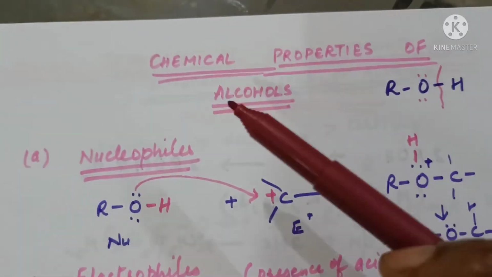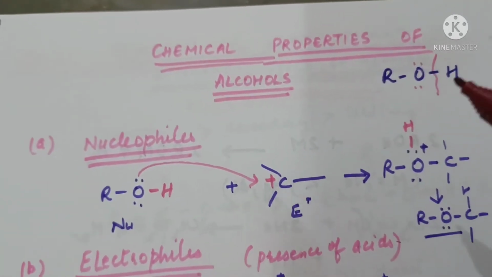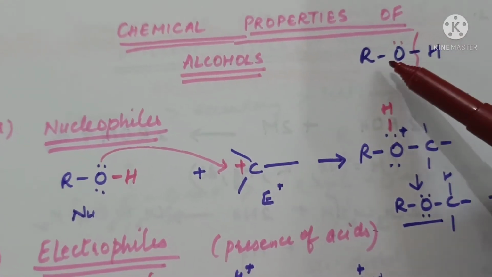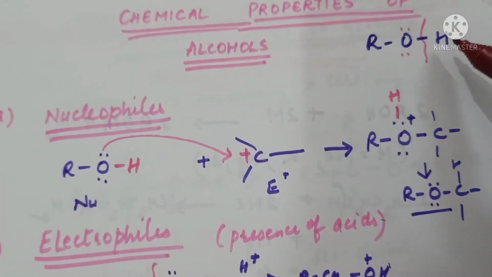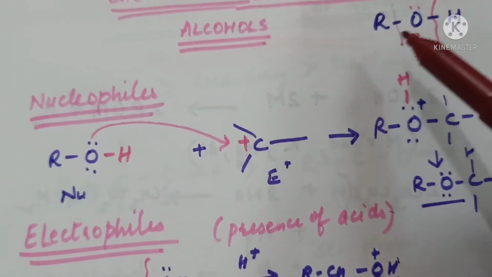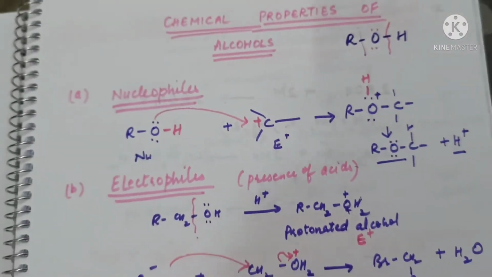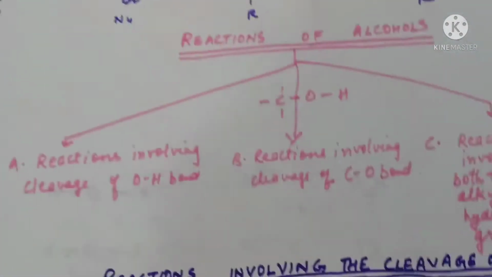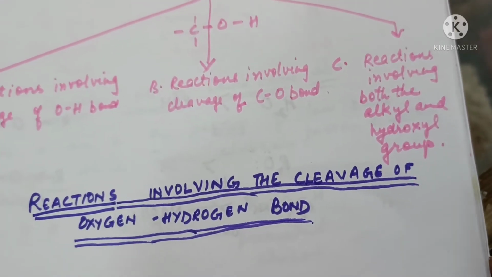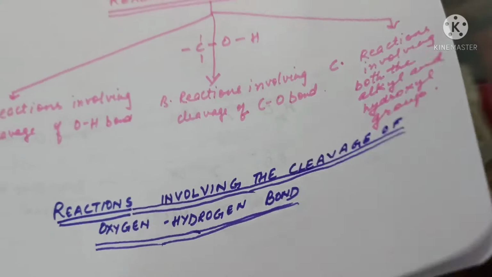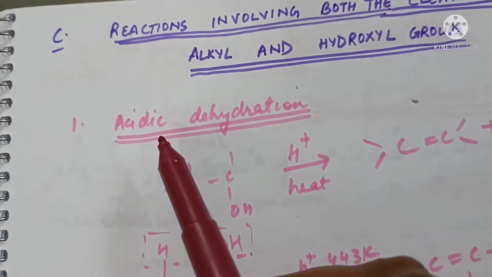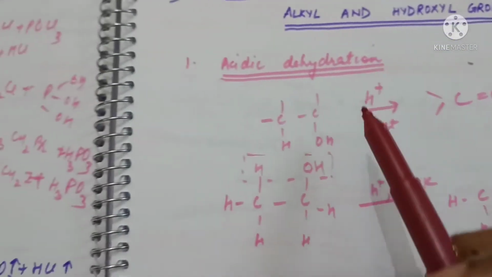We have been doing chemical properties of alcohols, and in our previous video, we did the reactions involving cleavage of the oxygen-hydrogen bond and cleavage of the carbon-OH bond. Today, we'll be studying the third category of reactions, that is reactions involving both the alkyl and hydroxyl groups. So the first reaction in this category is acidic dehydration.